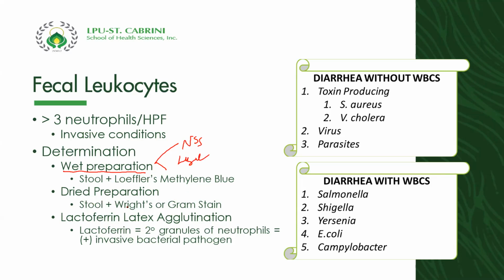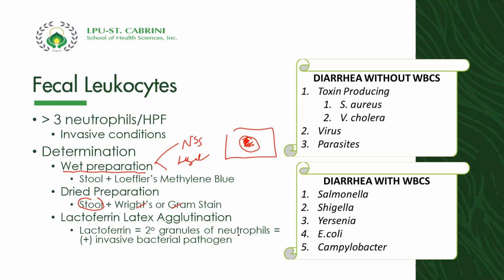For a dry preparation, you're going to prepare a stool sample like what we did in parasitology. You have your stool sample, water, NSS, and then spread your stool, let it dry, and then fix it, and then stain using Wright stain or Gram stain. Okay, and then look for the WBC. Or you can use lactoferrin latex agglutination.